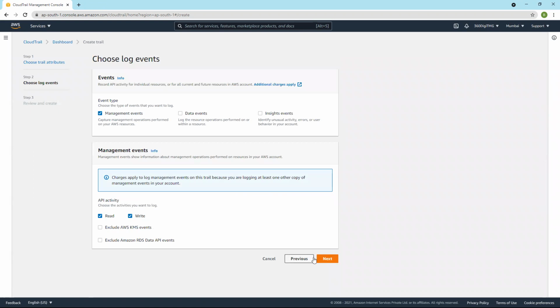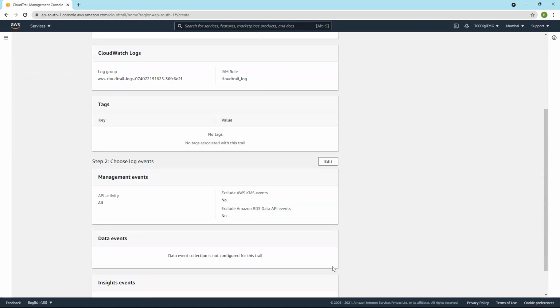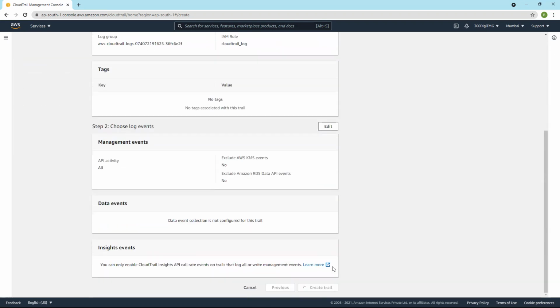We want management events, and we know what data events and insight events are, right? Data events are related to objects or data. And insight events, if you want to know unusual patterns, unusual activity, errors, then go for insight events. That's it. And then next. Okay, create trail.